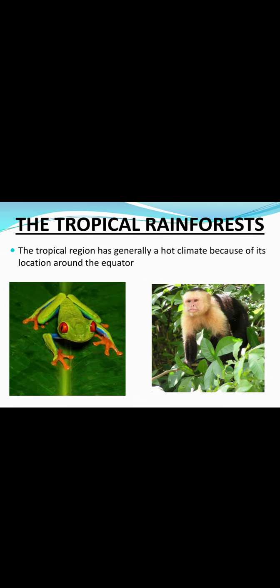Next, coming to the tropical rainforest. The tropical region generally has a hot climate. It is quite opposite to the polar region, right? Here in the tropical rainforest, it is a very hot climate because of its location around the equator. It depends on the region where we have been placed around the equator. Even in the coldest month, the temperature is generally higher than about 15 degrees Celsius.